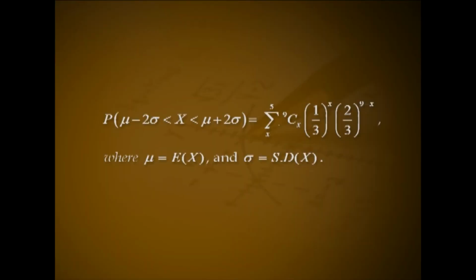Problem 4. The MGF of a random variable X is (2 by 3 plus 1 by 3 e raised to t) the whole raised to 9. Show that probability of mu minus 2 sigma less than X less than mu plus 2 sigma equal to summation x from 1 to 5 of 9Cx (1 by 3) raised to x into (2 by 3) raised to 9 minus x, where mu equal to expectation of X and sigma equal to standard deviation of X.